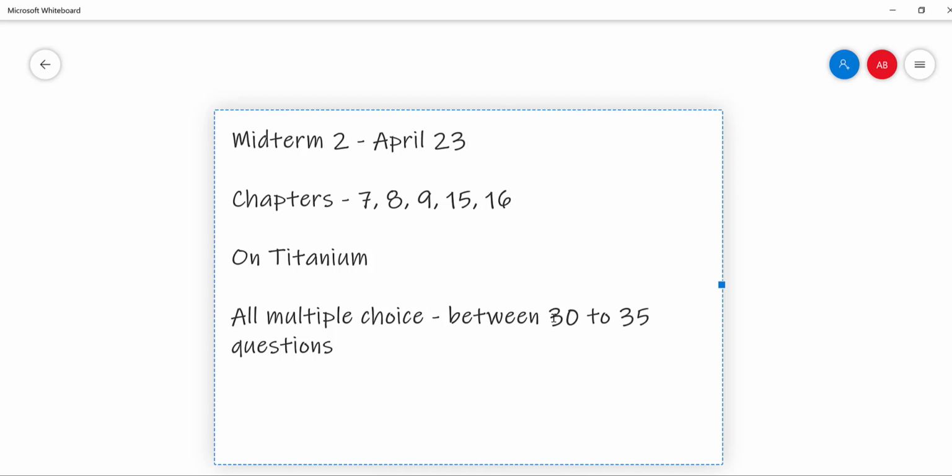Again, about 35 multiple choice questions. I anticipate each question to be worth about 3 points each. So again, just like the first exam, this should be about 105 points or so. All right, but I might make some minor changes here and there if I decide to do that. I'll let you know. But at this time, I'm planning to keep the same format as our format for the quiz.